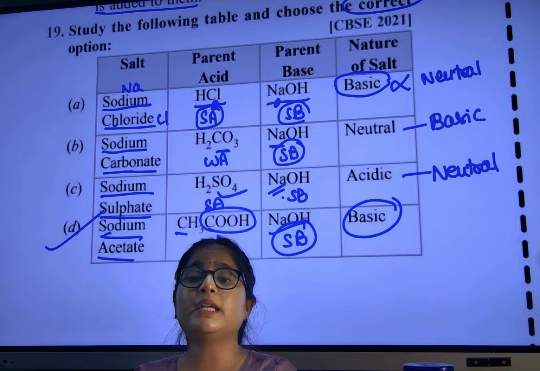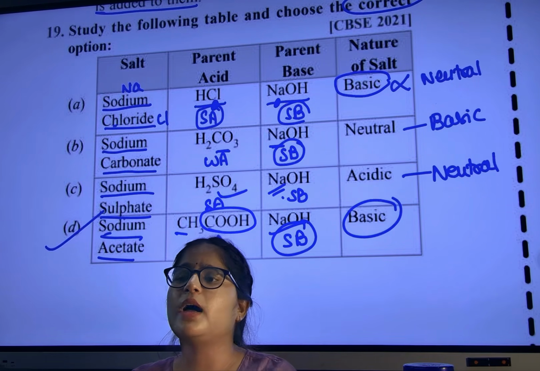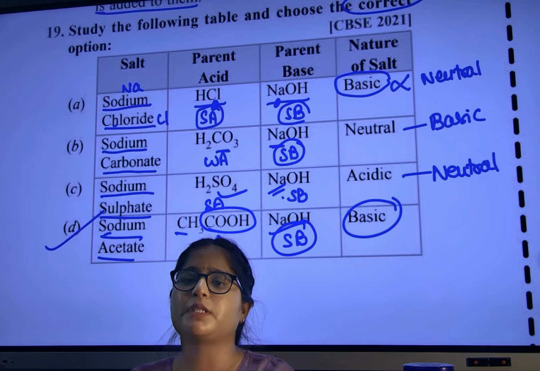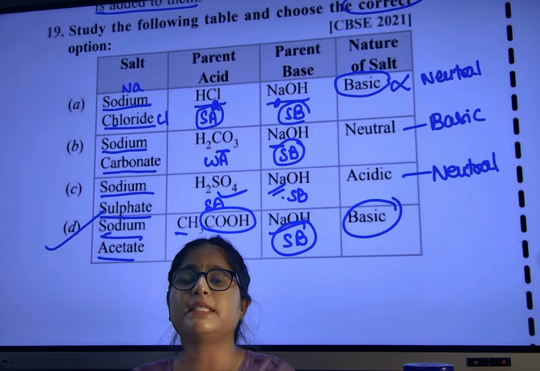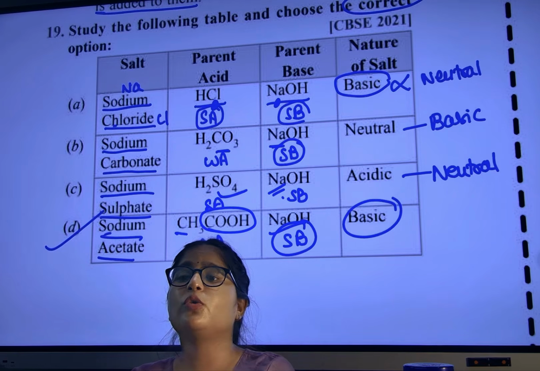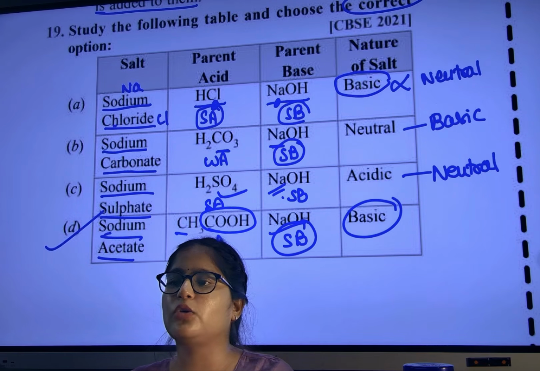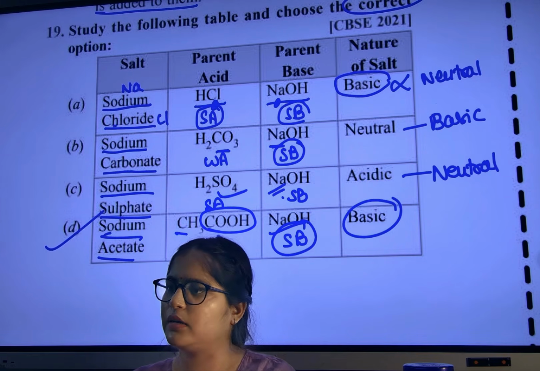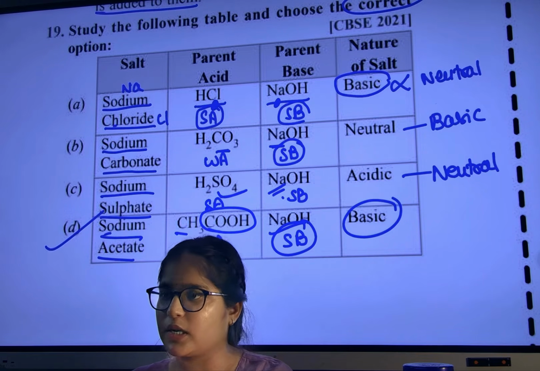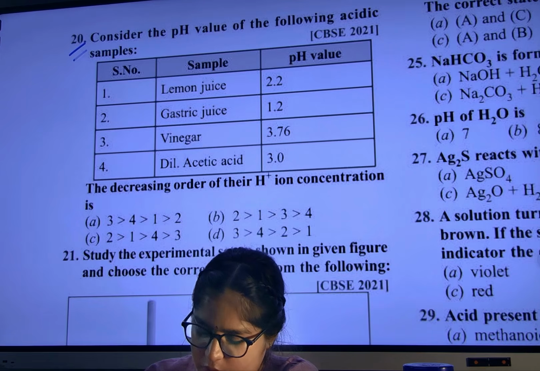And then, very important, zinc with acid always releases hydrogen gas with a pop sound. Then we have seen calcium carbonate. Calcium carbonate with acid HCl will release CO2 gas with brisk effervescence. This was the summary of the entire 19 questions. Over. Next, question number 20.